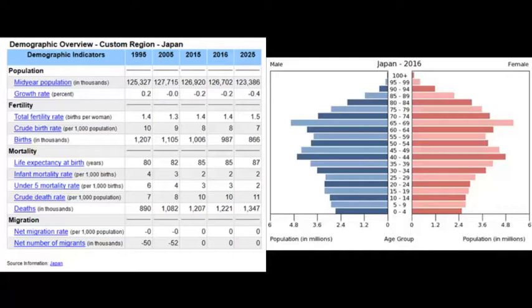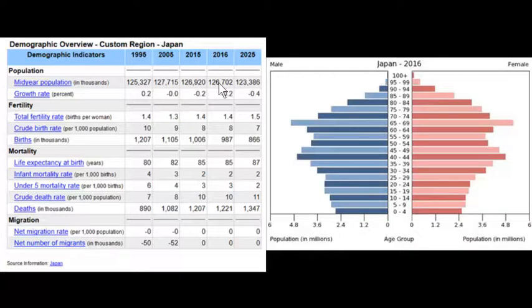I'm going to compare the JAKOTA triangle. So you compare Japan with North Korea and South Korea in terms of their demographic indicators on the left, but also their population pyramids. In the case of Japan, we see actually a negative growth rate. So here we have one country in the world in which it's actually getting smaller and smaller in terms of the number of people that live there.